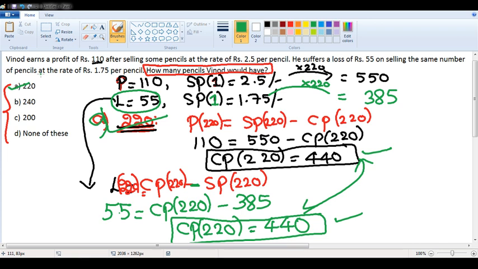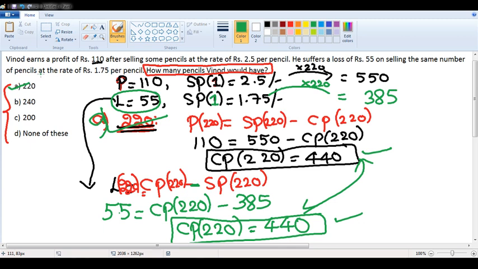Having said that, if you want a method to be implemented for this question without using answer options, then you might have to use variables and solve these questions, which is a waste of time. You are unnecessarily forming equations, solving equations, getting the value of a variable, back substituting in one of the equations, finally getting the answer, which is a tedious process. We are not interested in that kind of methodology, sir.